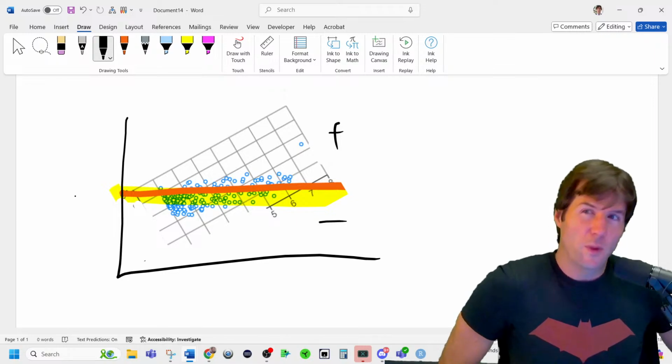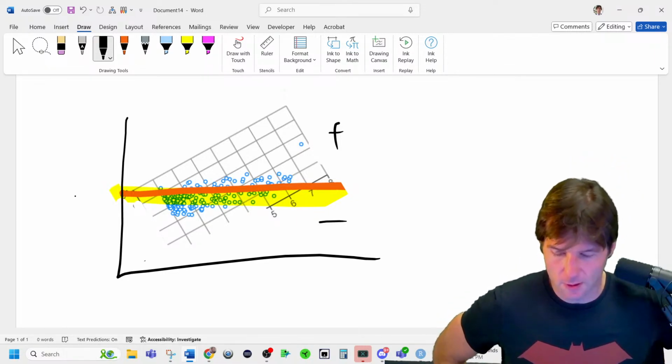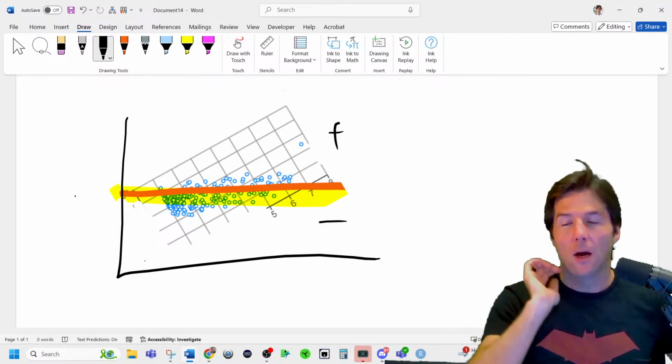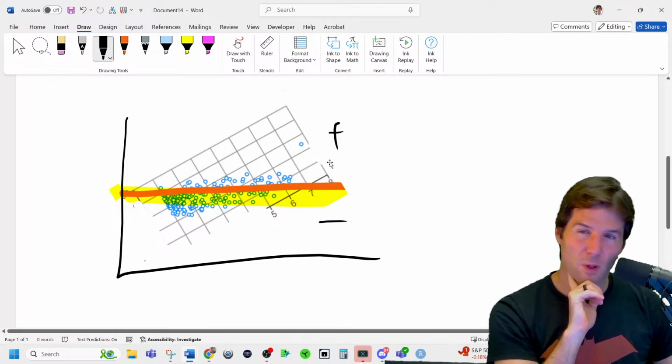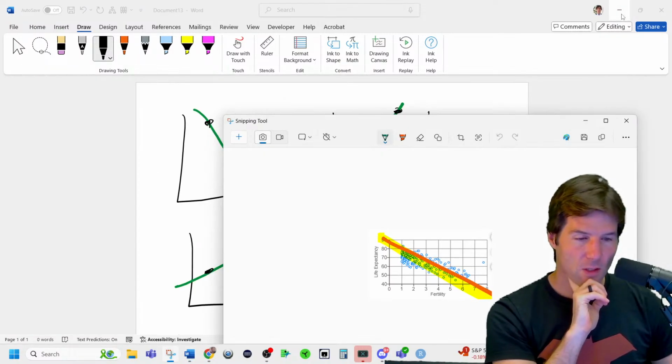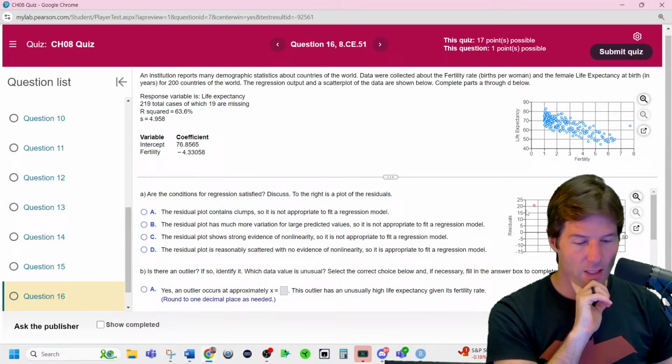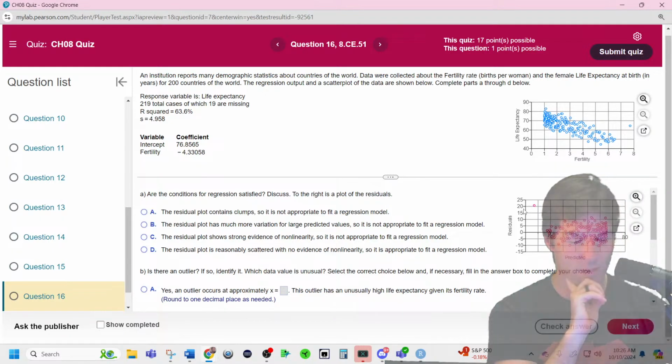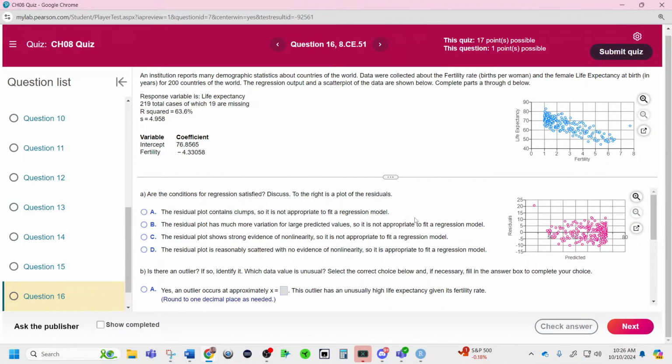And my line should have been a little more through the data. I went a little high through the data, but you can see the very positive residual right there. They did theirs a tiny bit different, but you can still see the positive residual down there. They just have it reversed. And so are the conditions met? Nah, it's straight enough. It's just a huge outlier. So no.